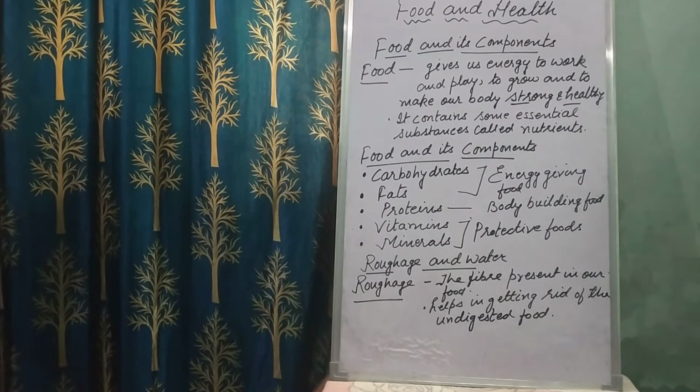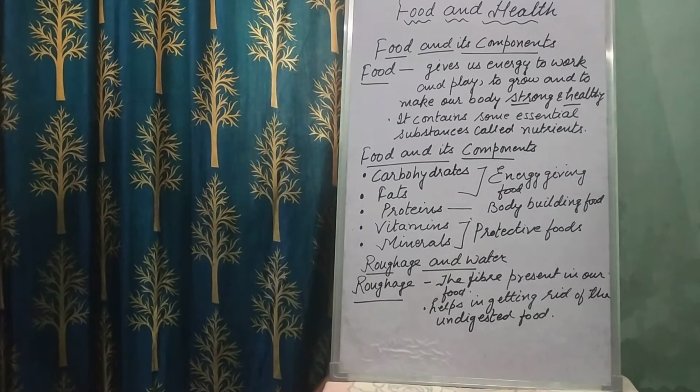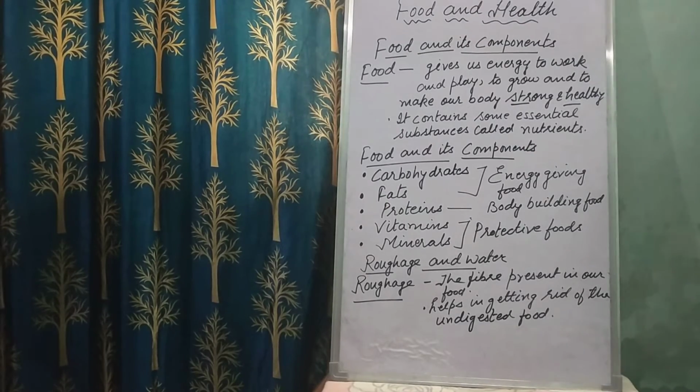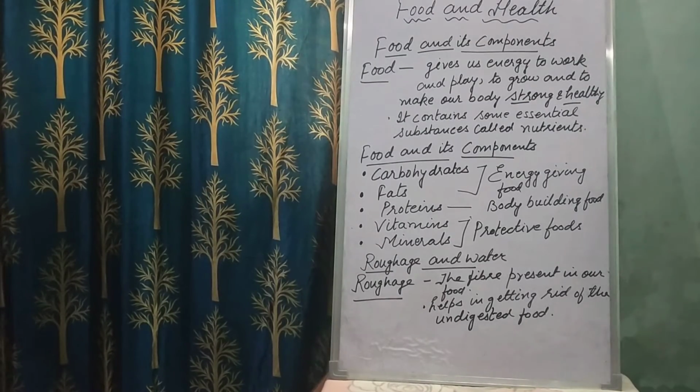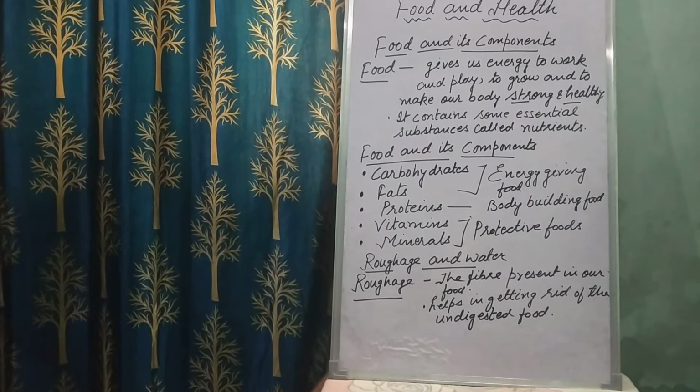Proteins are essential for growth and muscle building. That's why they are called body building foods. Chicken, fish, eggs, milk, cheese, pulses, and soybeans have a lot of protein. Now vitamins and minerals like iron, calcium, iodine, and phosphorus are important minerals required by our body. Children, they are needed in a small amount for the normal functioning of the body, and they help to fight diseases and prevent us from falling sick.